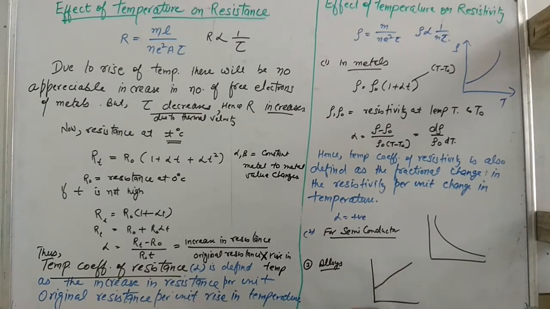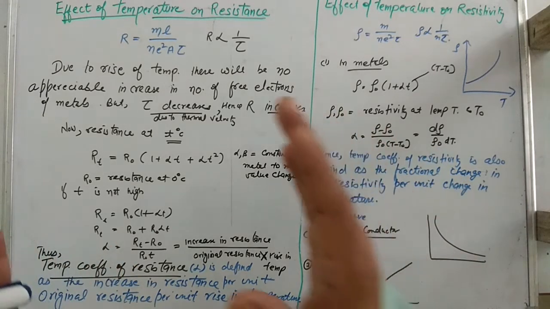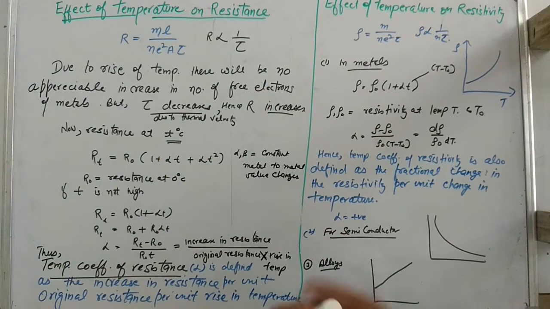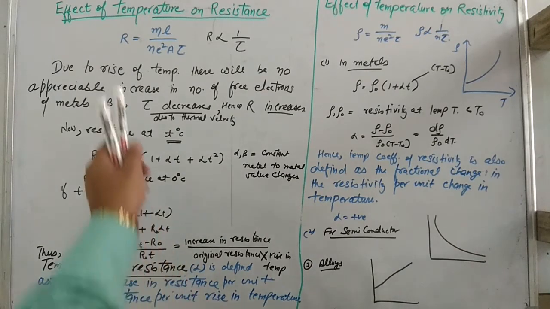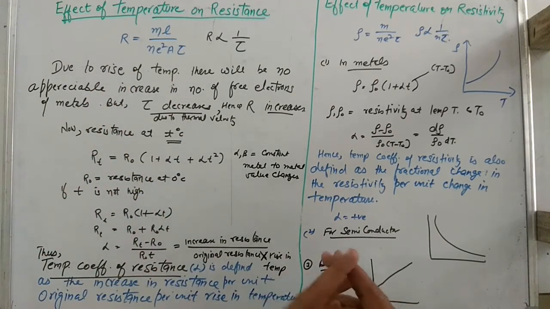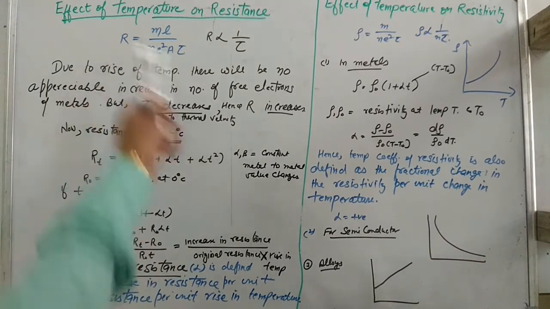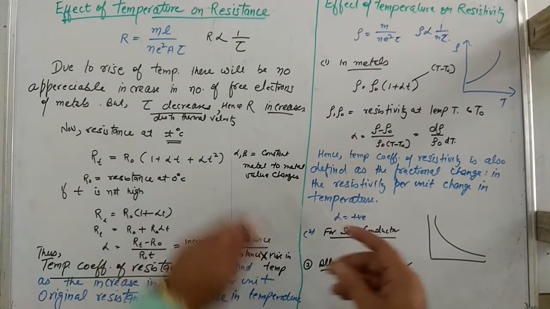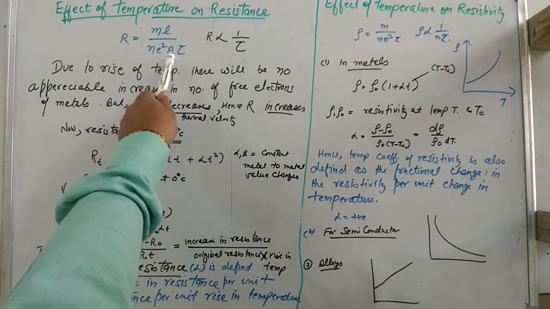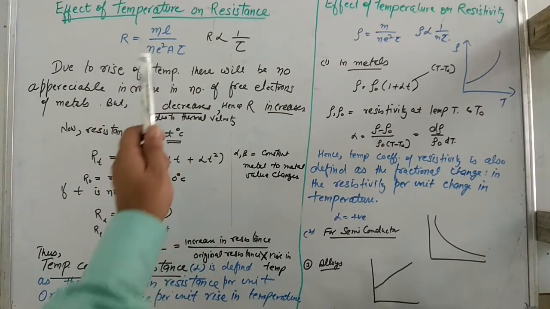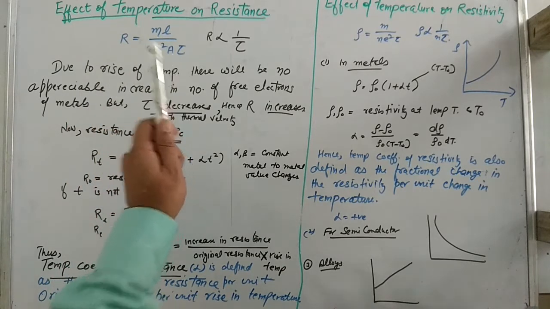Today in plus 2 I'm going to take the topic effect of temperature on resistance and on resistivity. A little bit we have done. We have done that resistance depends on these parameters: m l over n e square a tau. Resistance depends on four parameters l, n, a and tau: length, area of cross-section, number density of free electrons and relaxation time.